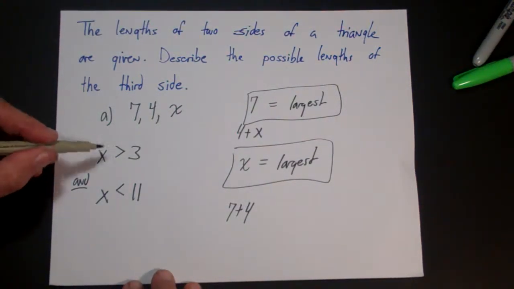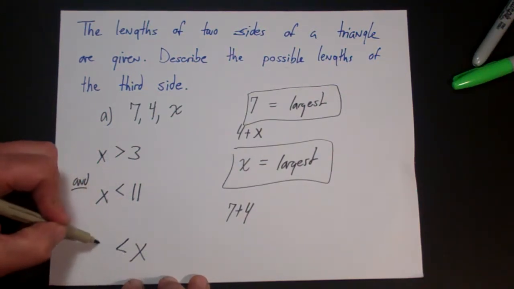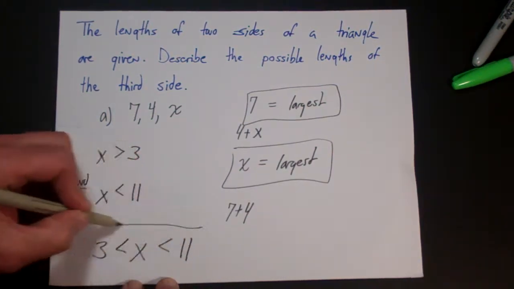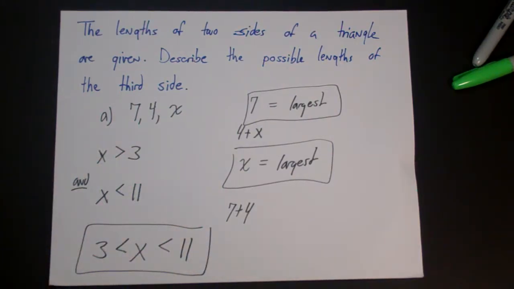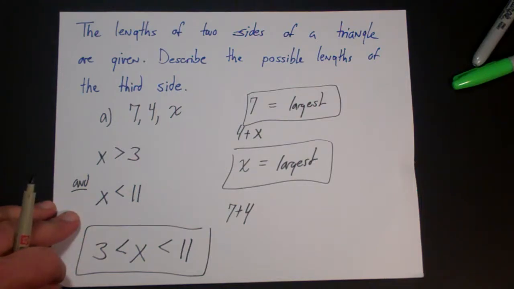So x has to be both greater than 3 and less than 11, and this is your final answer. x has to be greater than 3 and less than 11. And anytime x is within those two numbers, then you know it's a triangle.